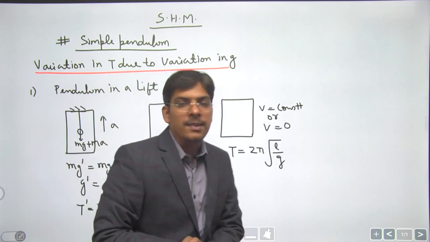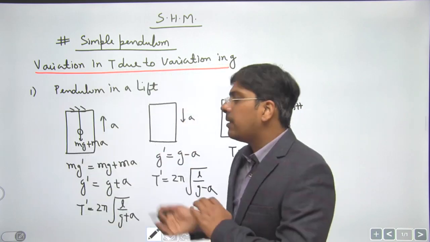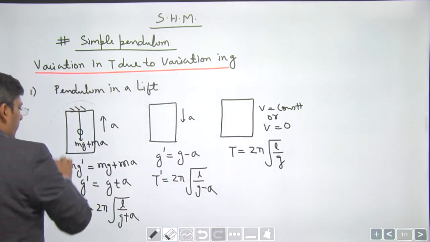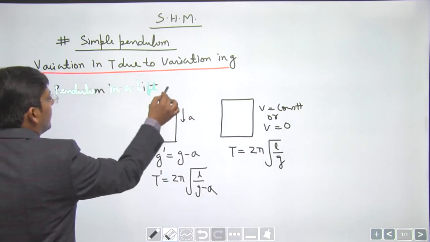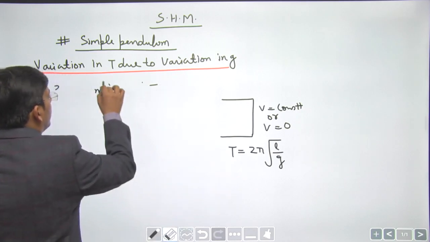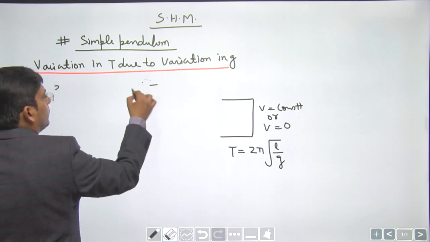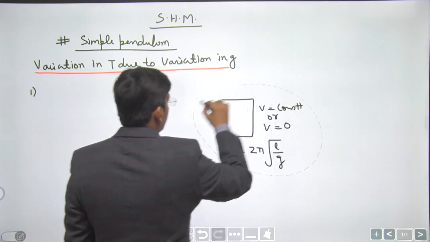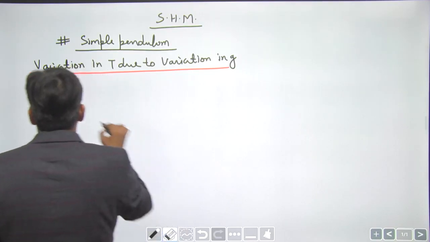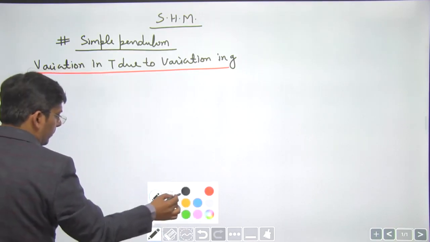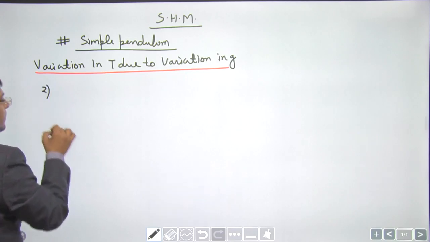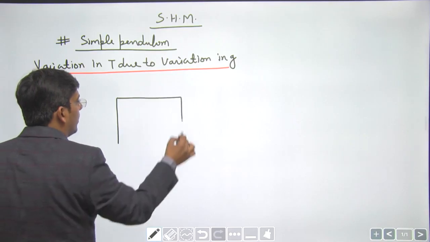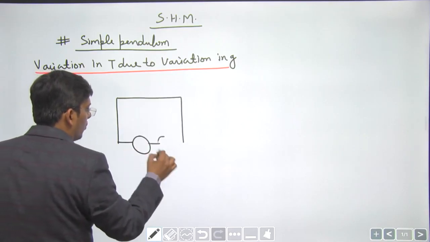When a pendulum is placed inside a lift and the lift is moving upwards with some acceleration or downwards with some acceleration, right? Okay. This was the first case of variation in g. Next case will be the time period of a pendulum attached to the ceiling of a car moving with some acceleration on a straight road. Okay.